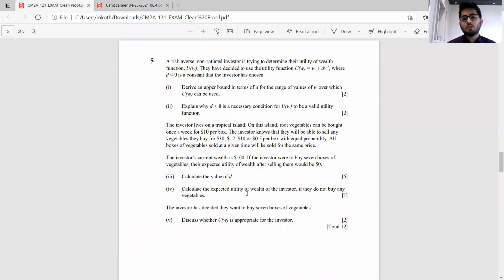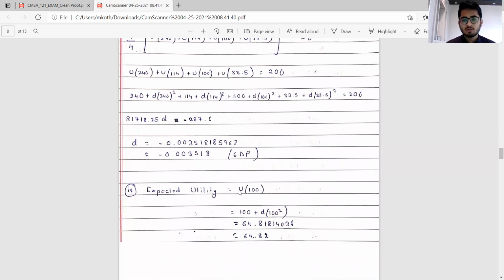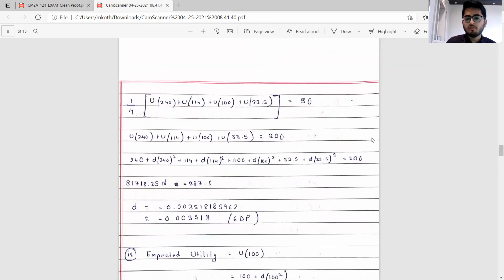Part 4, calculate the expected utility of wealth of the investor if they do not buy any vegetables. In that case, the investor has only 100 rupees, so U(100) is 64.82. If the investor does not sell the boxes, he or she will have 100 of wealth. In case he or she does sell the boxes, the expected wealth will be greater than 100, right? But we clearly see that having 100 rupees with certainty gives a higher utility compared to taking on that particular risk, because it results in an expected utility of only 50.